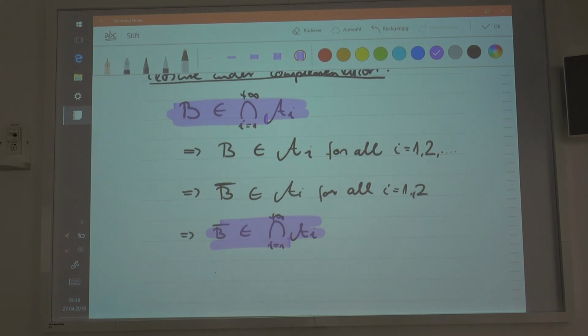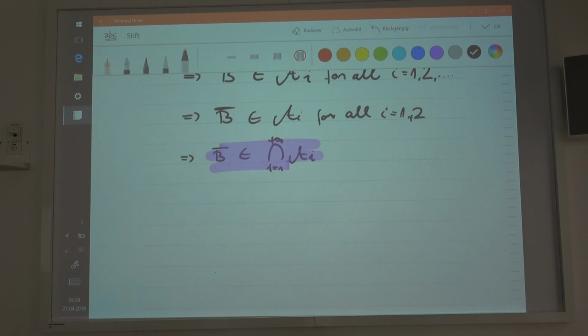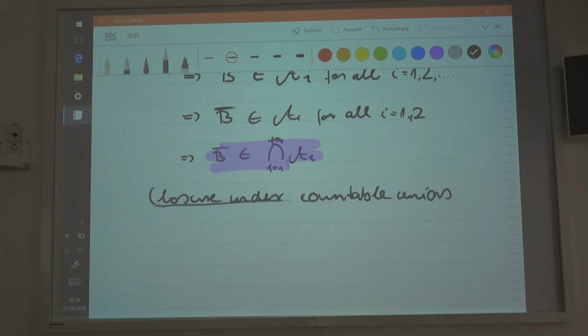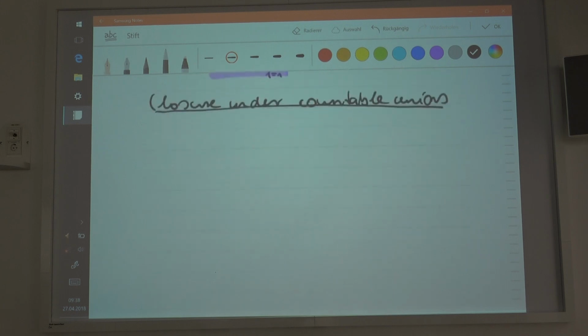And this is what I would like you to see here: closure under countable unions. So what do I need to show?